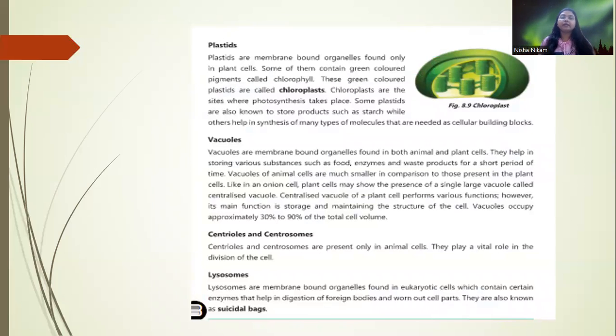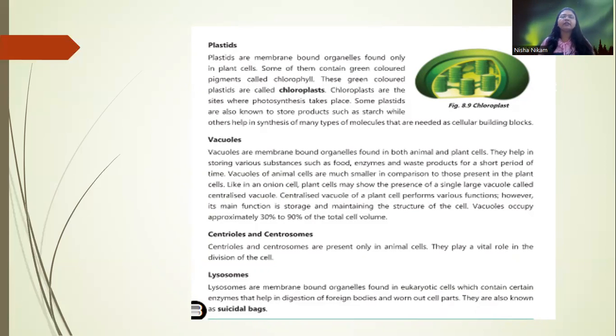Now plastids. Plastids are again membrane-bound organelles, and they are found only in plant cells, like chloroplasts. Some of them contain a green-colored pigment called chlorophyll, and these green-colored plastids are called chloroplasts. Chloroplasts are the sites where photosynthesis takes place in plants. Some plastids are known to store products such as starch, while others help in the synthesis of many types of molecules that are needed as cellular building blocks.